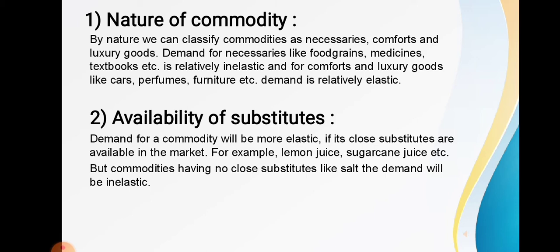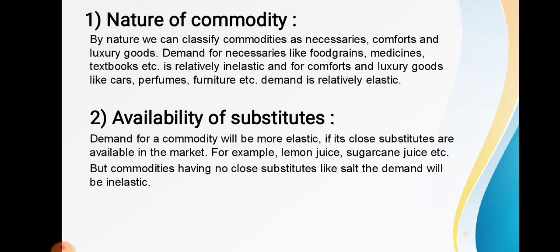Demand for necessary goods like food grain, medicines, textbooks, etc. is relatively inelastic, and for comforts and luxury goods like cars, perfumes, furniture, etc. demand is relatively elastic. I hope the nature of commodity is clear.